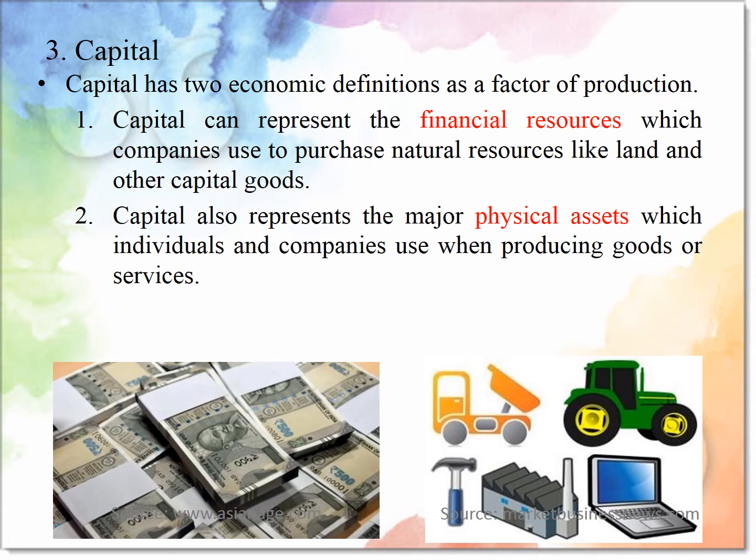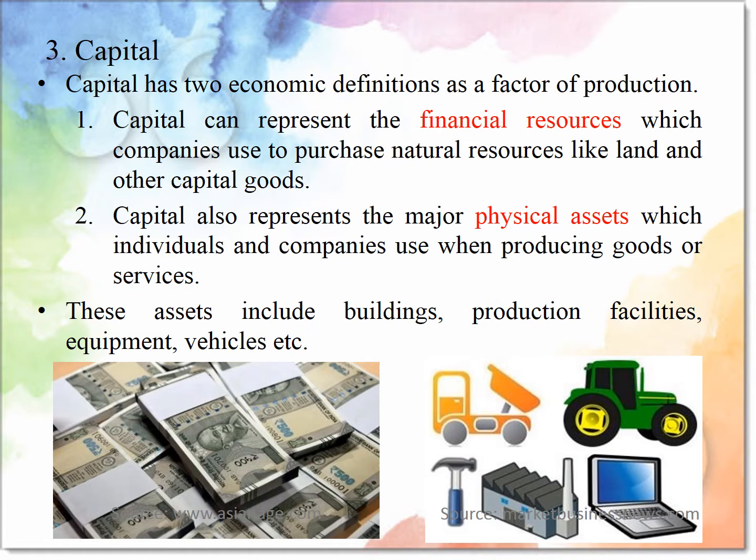And second, capital also represents major physical assets which individuals and companies use when producing goods or services. These assets include buildings, production facilities, equipment, vehicles, as we can see in the figure.